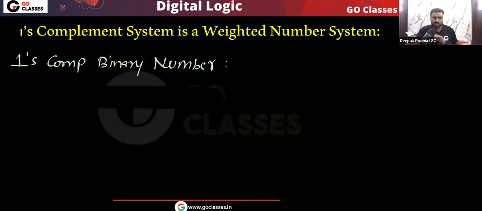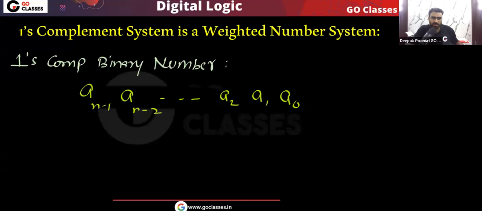So let me make it clear. Suppose you have a number like a0, a1, a2, and so on, up to an minus 2, an minus 1. Let's assume you have an n-bit binary number in the ones complement representation. This ones complement system is a weighted system.